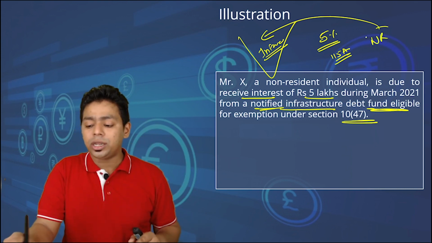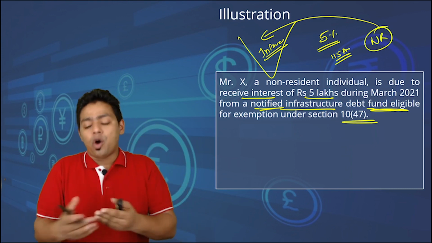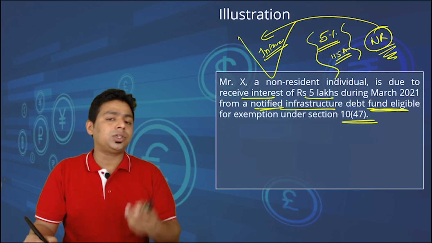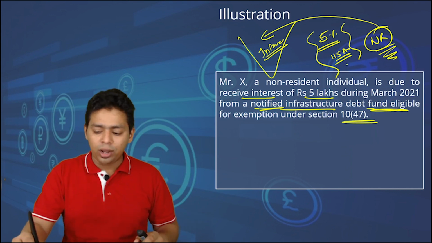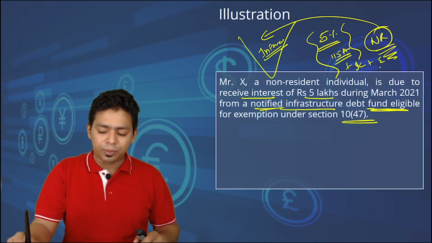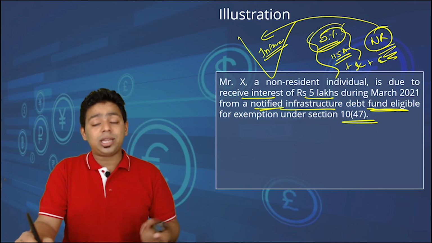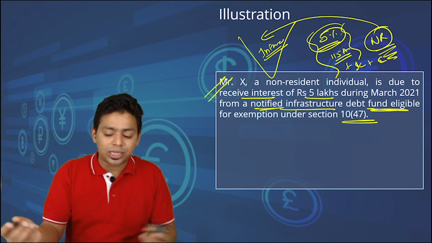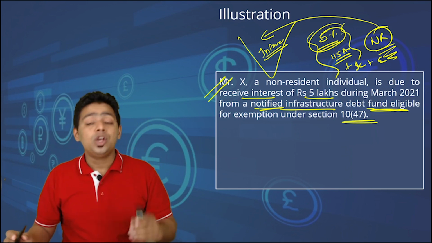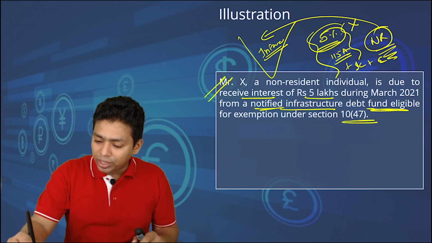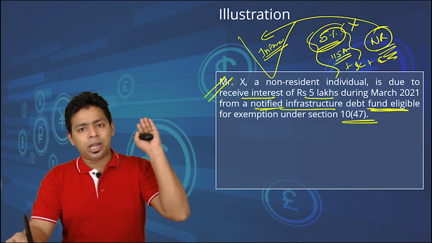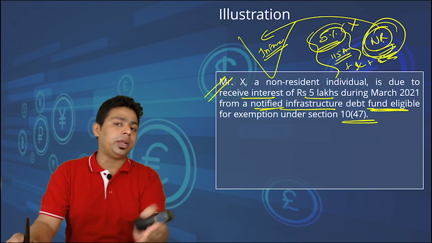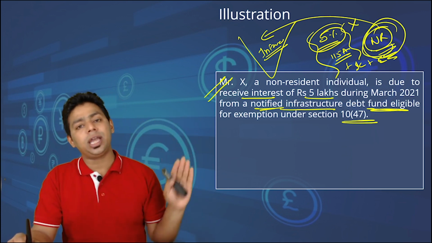Why? Because the non-resident is investing in Indian infrastructure bonds. Obviously, we have to provide them a concessional tax rate, and this is the most concessional tax rate that the Government of India can provide, plus applicable surcharge and applicable cess will be there, but at least the tax rate is nominal, only 5%. But will you give this 5% concessional tax rate to Mr. X, who is the non-resident? So for TDS purpose, we will not give this particular rate. TDS will be deducted at a higher rate, then the final assessment may happen and this person can come, file the return, justify the transaction, and he can take the refund.